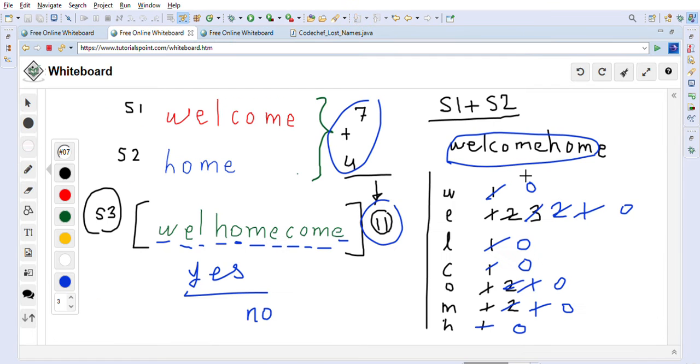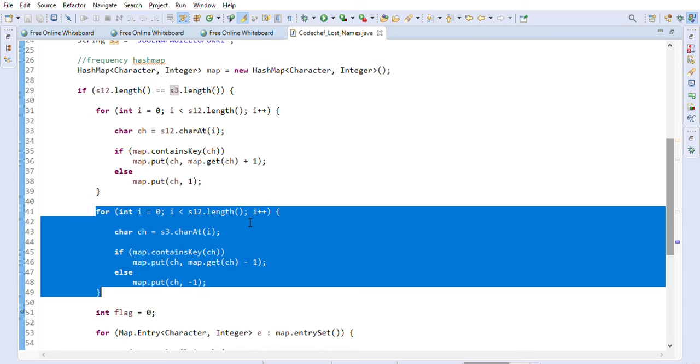As you can see here, as I explained, we are subtracting. So 1 becomes 0, then 1 becomes 0. So it's all subtracting, right? Whenever we are subtracting 1.